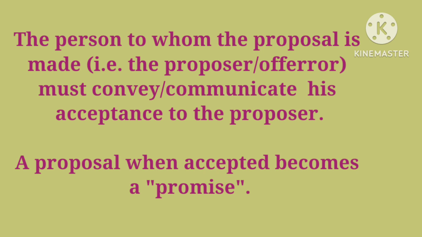For example, if A makes an offer to B, so A is the offerer and B is the offeree, and now if B signifies his assent to the offer, that means if B conveys to A that he accepts that offer, then that offer or that proposal is said to be accepted. Now when B accepts the proposal given by A, then that results in a promise. So this is how an agreement arises between parties.